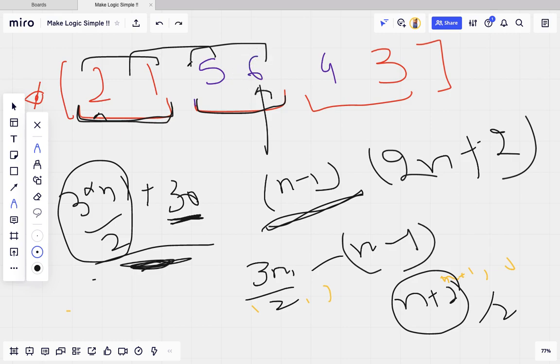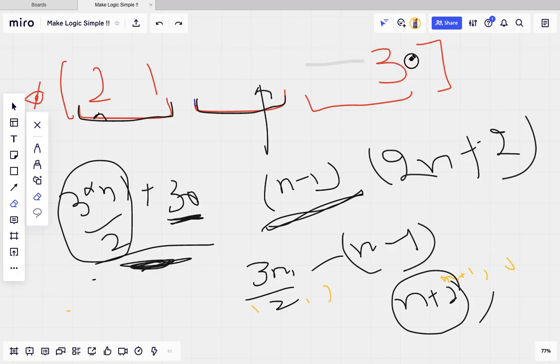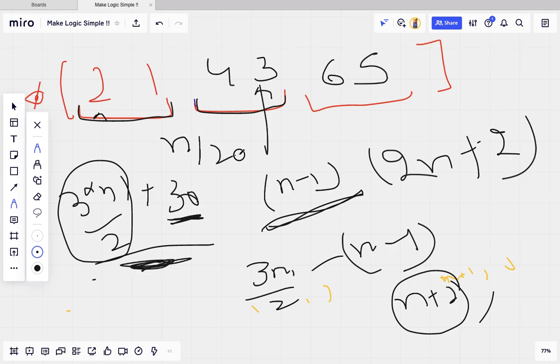Let's suppose the worst case for 6 is this: 4, 3, 6, 5, which will take n by 2 moves to travel from here till here, plus 1, that is n plus 2 by 2, not more than that.